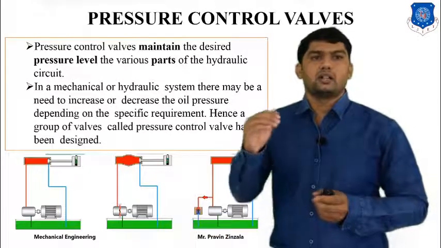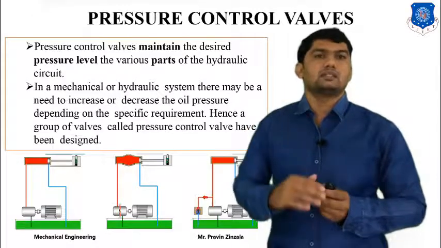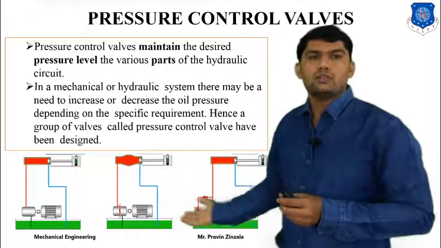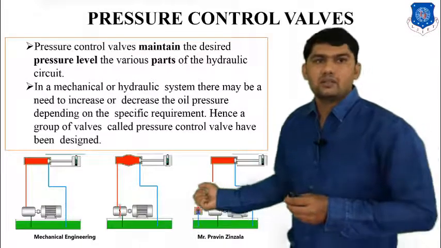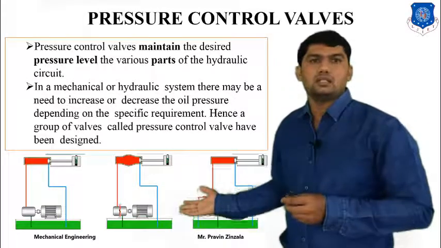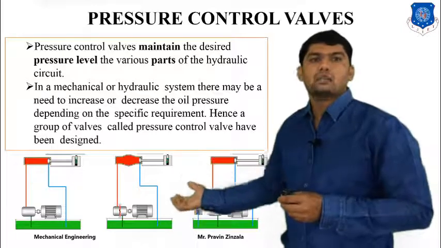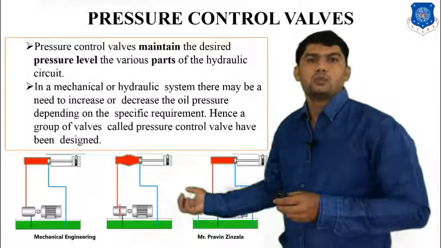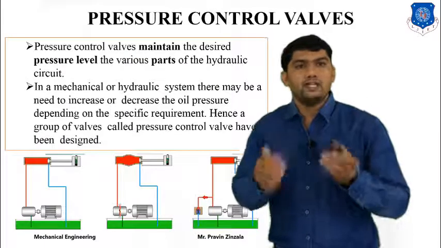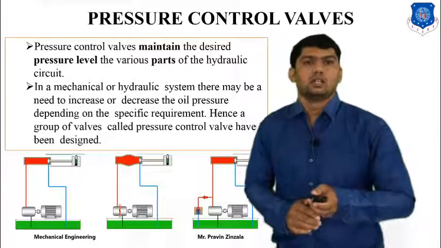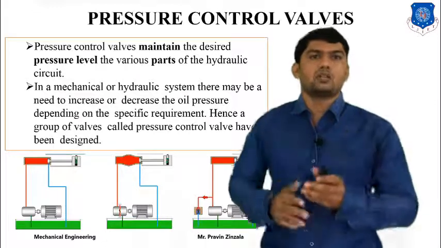If our design pressure is 100 bar, the relief valve will be set at 100 bar. Whenever our system pressure rises above 100 bar, the relief valve will open and fluid will go to the reservoir. So it will protect our hydraulic system. That is the requirement of the pressure control valve.